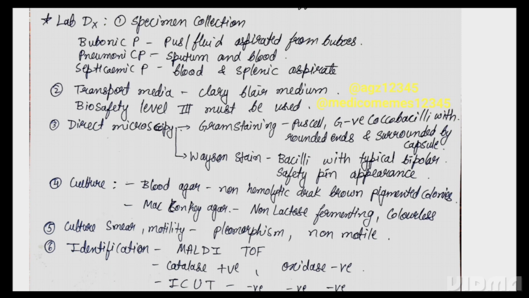Now coming to the direct microscopy. Direct microscopy is by Gram staining. Here the pus cells are seen along with Gram-negative coccobacilli with rounded ends and surrounded by a capsule. It is Gram-negative, which shows pink color on Gram staining. Next is Wayson stain: bacilli with typical bipolar safety pin appearance. Safety pin appearance means Yersinia pestis, which is seen on Wayson stain, okay, not Gram stain.